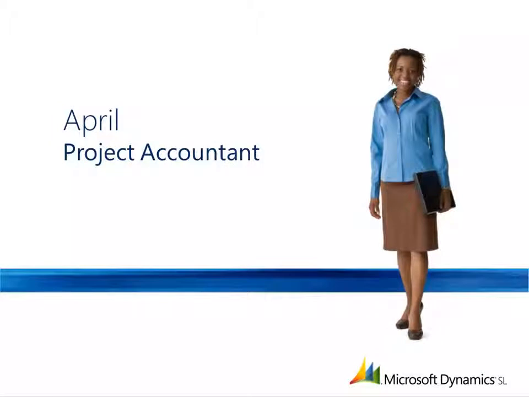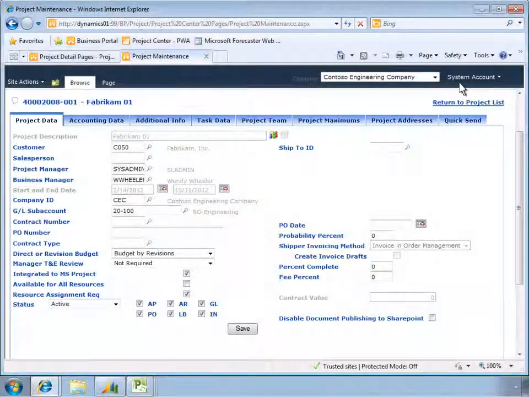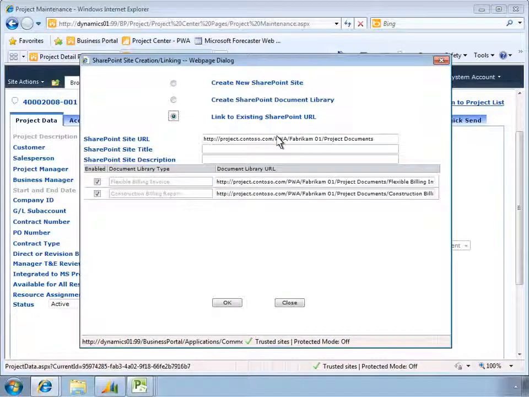Let's switch back to April's point of view to see another way the accounting team stays connected with project managers. From the Microsoft Dynamics SL Business Portal, April can share project documents in Microsoft SharePoint using the DocShare feature. She can create a new SharePoint site or point to an existing one, such as the Project Web Access site for this project. She specifies the document libraries to share, in this case, billing invoices and reports, and provides a URL for each.